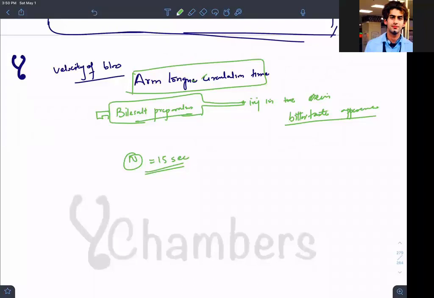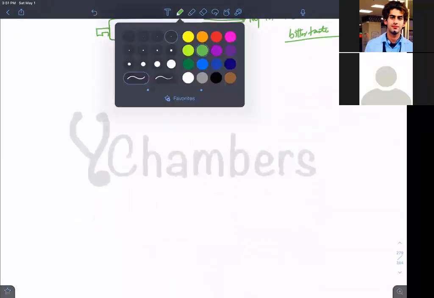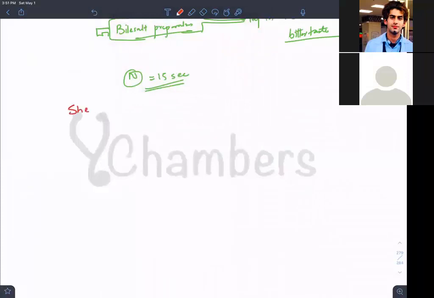It's the endothelial layer. It is the endothelial layer which is in direct contact with the shear stress. So shear stress is mostly on the endothelial layer.